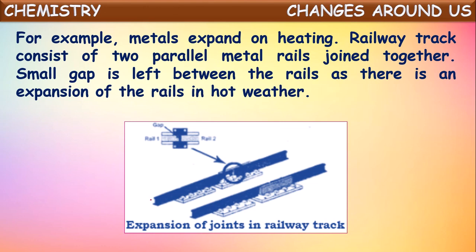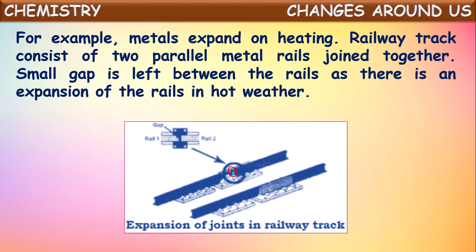At the joints they leave some small gaps between the rails. This gap is left purposely because these rails are made of metal, steel. In hot weather, these metal rails may expand. When they expand, this gap will be filled.